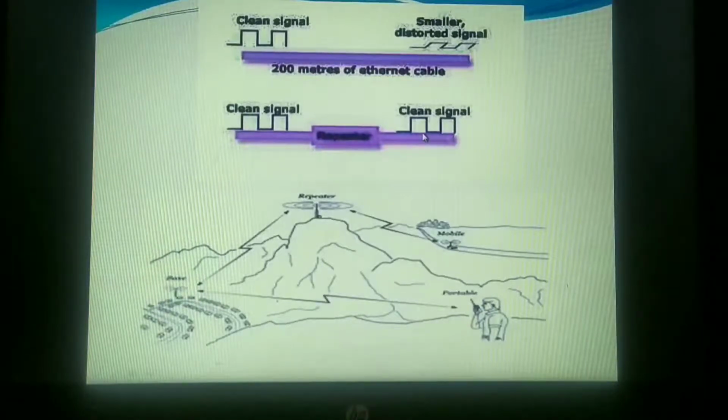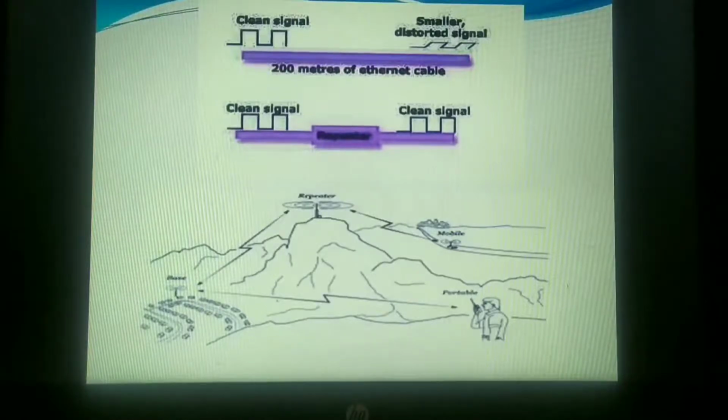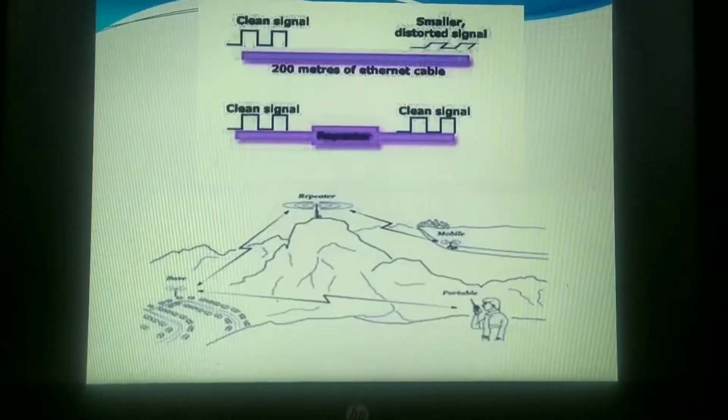This repeater is a device that amplifies a signal that has been transmitted, and it will rebroadcast it onto the network. Amplifying means enhancing the signal strength. And it is rebroadcasting it onto the network.